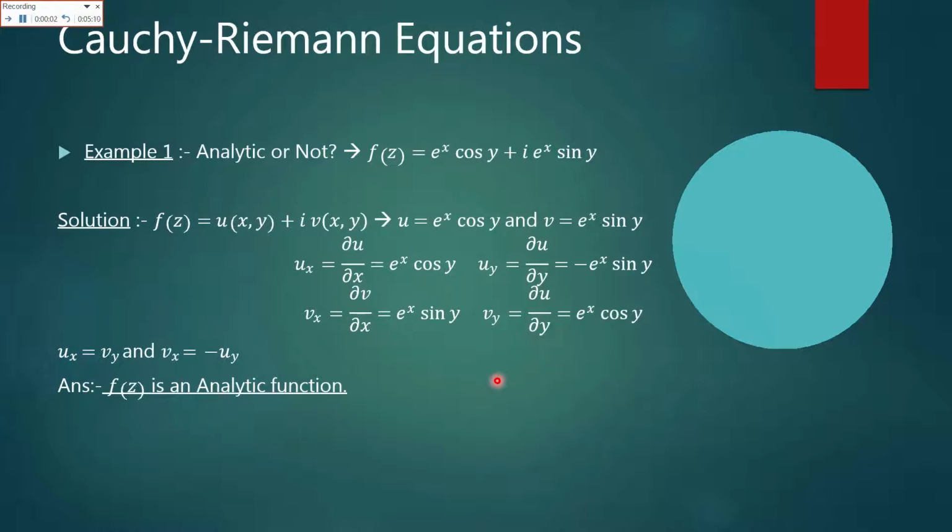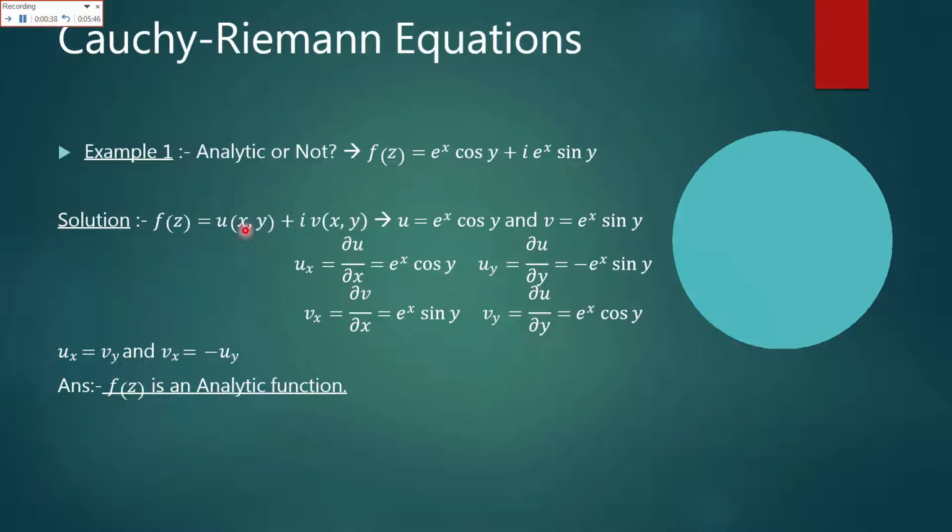Now we'll see an example and we'll predict our answer as to whether the given function is analytic or not. The given complex function is f of z equal to e raised to power x cos y plus iota e raised to power x sin y. Here it is a complex function in the form of exponential and trigonometric functions. This is basically the real part u, and this is basically the imaginary part v.